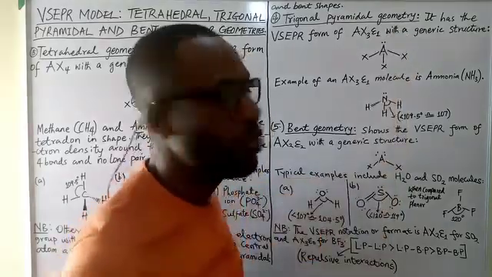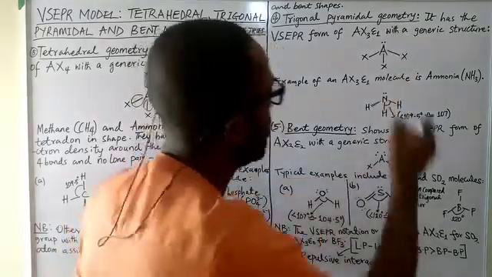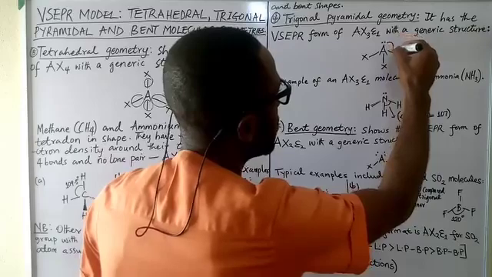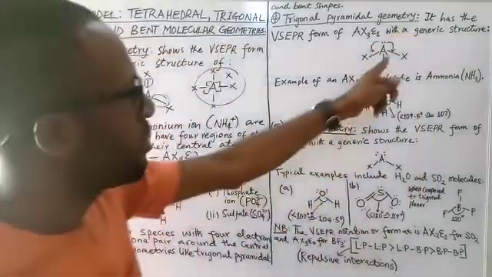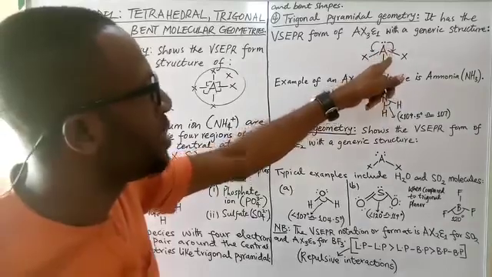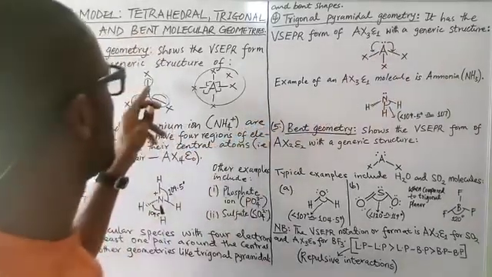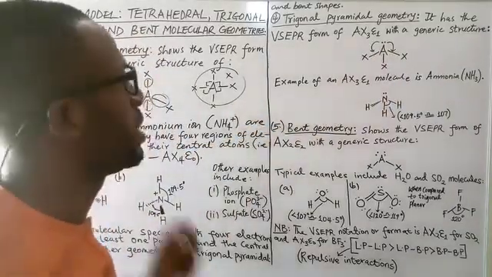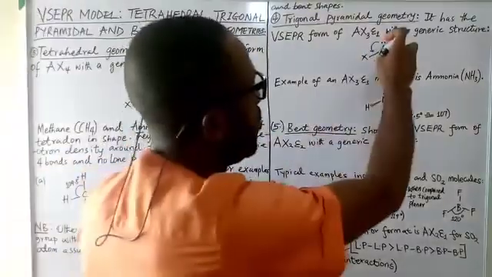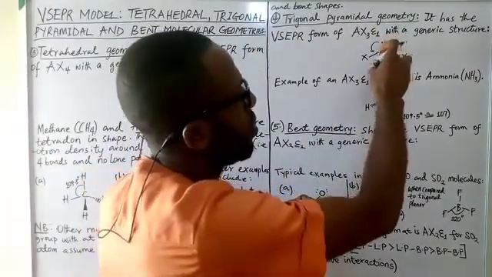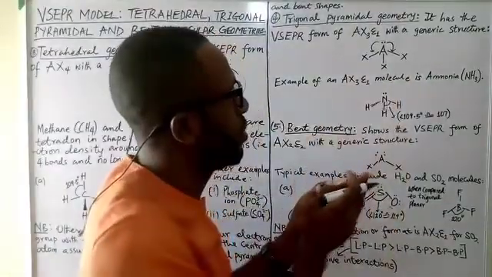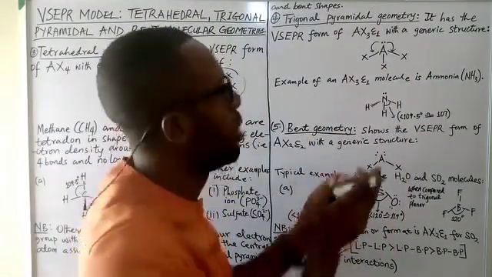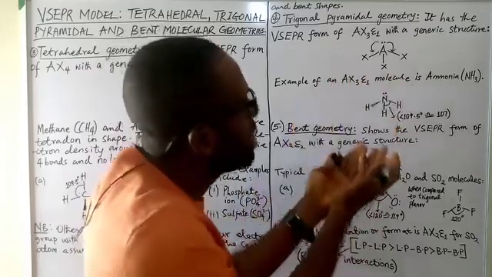So here we are going to have more repulsive interaction between the lone pair and the bond. The repulsive interaction between a lone pair and a bond is stronger than between a bonded pair and a bonded pair. So these lone pairs of electrons will exert more force on all these bonds, and as it exerts more pull against the bonds, it reduces the bond angle.